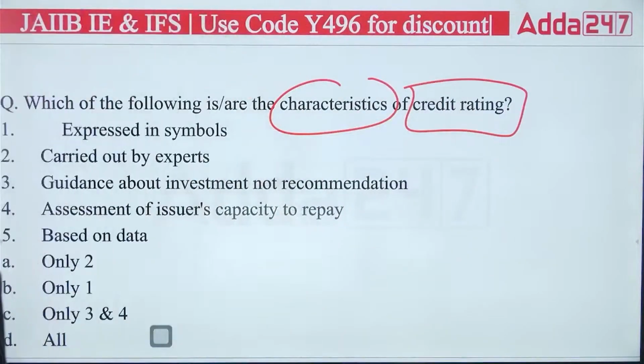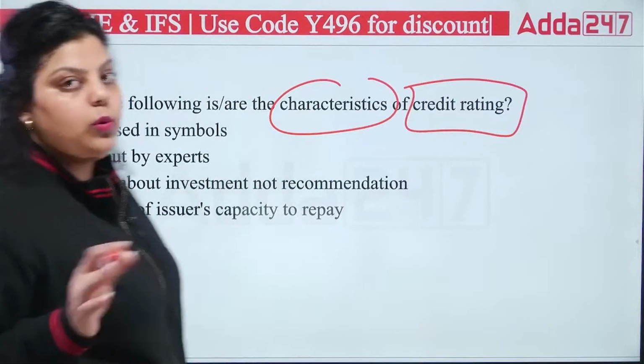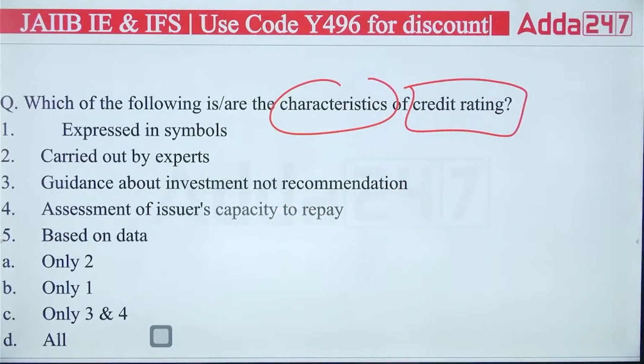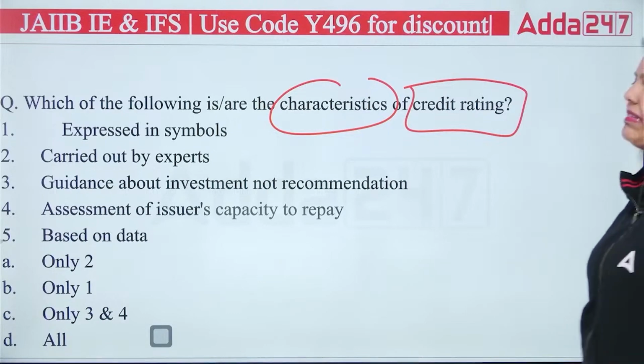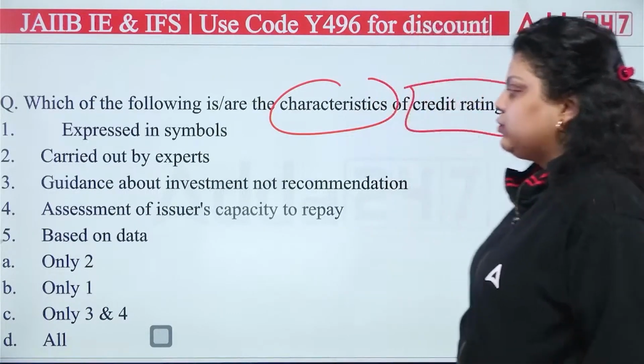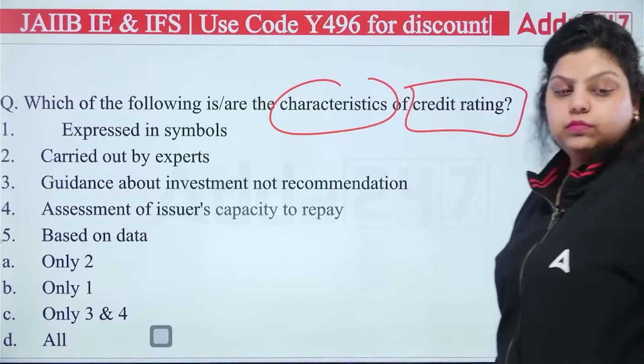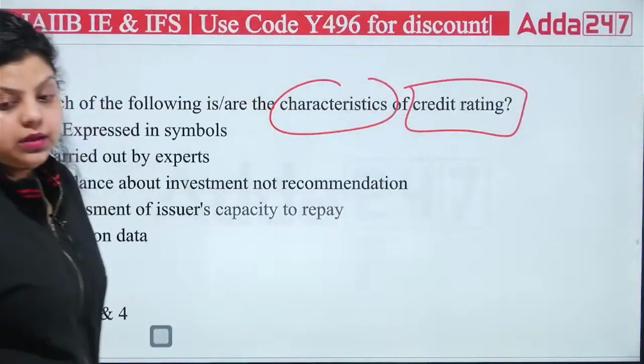Characteristics of credit rating it is asking. Credit rating, first of all, it is provided by credit rating agencies which are regulated by SEBI, we have already discussed. Now the question is asking which of the following are characteristics of your credit rating. First is saying expressed in symbols. Second, carried out by experts. Third, guidance about investment, not recommendation. Fourth, assessment of issuer's capacity to repay. And fifth, based on data. So out of these 5 points, what do you think which of the following is the characteristics of credit rating? A, B, C or D?